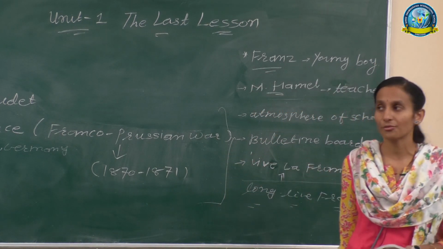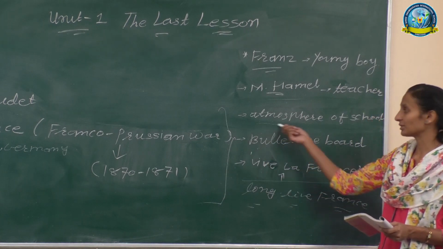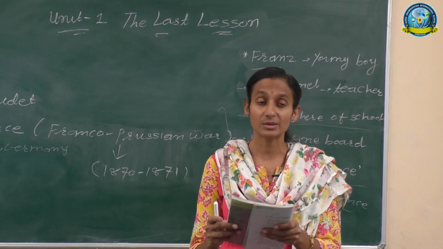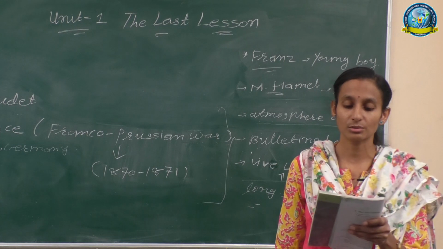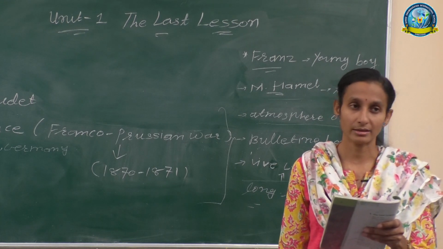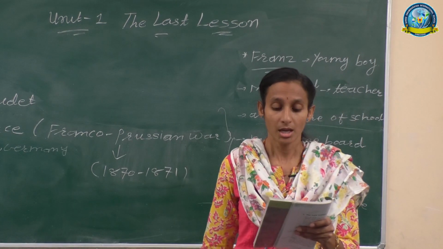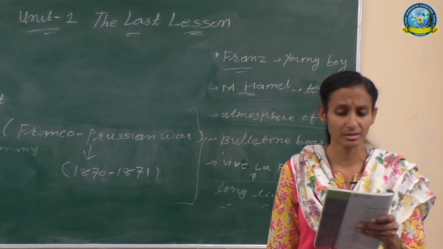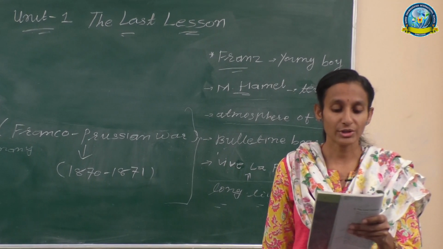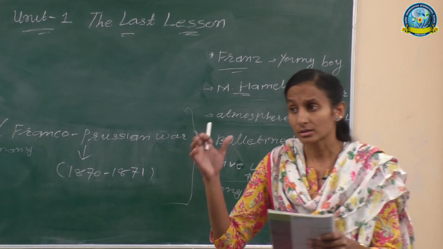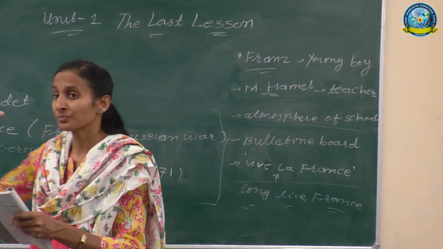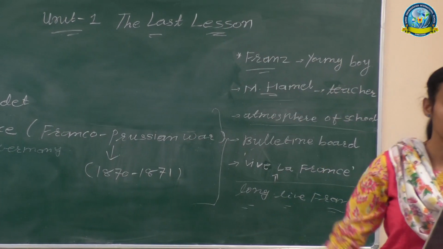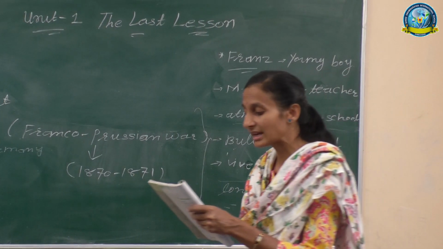Now here is the description of your school atmosphere. It means the general school atmosphere. Which type of atmosphere does the school have? Usually, generally, when school began, there was a great bustle and hustle. Bustle means movement. Here I will also make you aware of the synonyms of the hard words. Bustle means movement, a type of sound which could be heard out in the street. It means the sound uttered in the classroom, in the school building, automatically reached out into the street also, but that did not happen today.